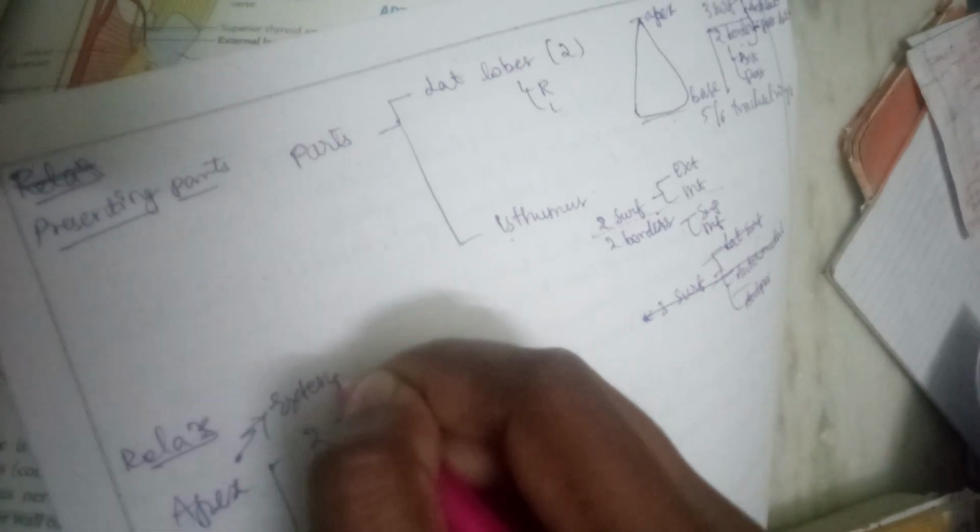And next is the base, and extent also. Okay, this is the assignment or homework, whatever. And next is the base. Base is related to 2 tubes, one artery and 1 nerve, and extent.